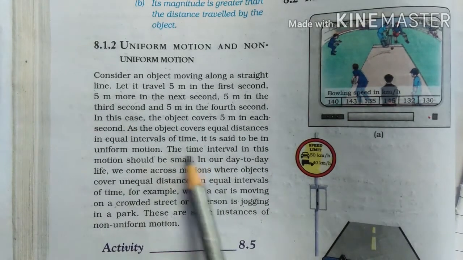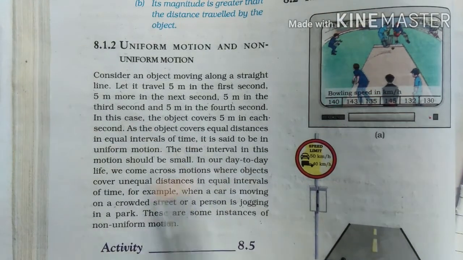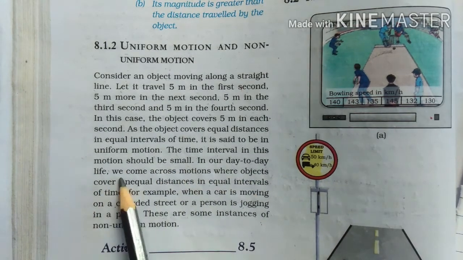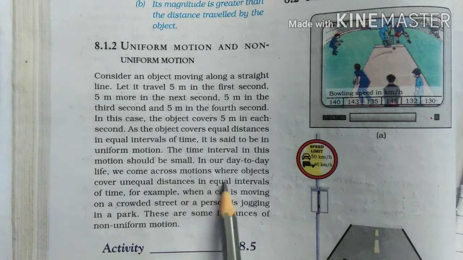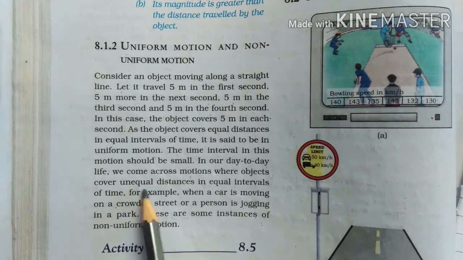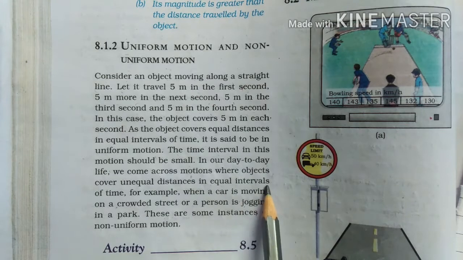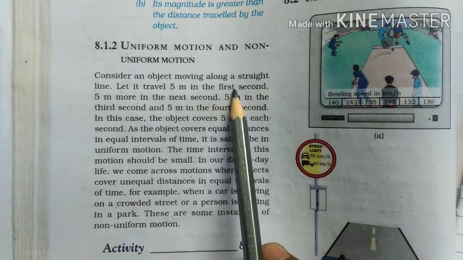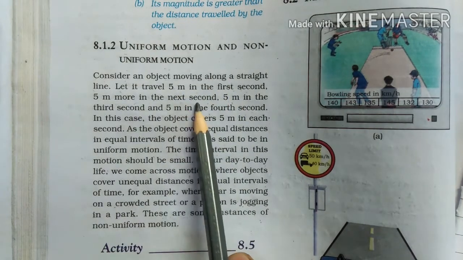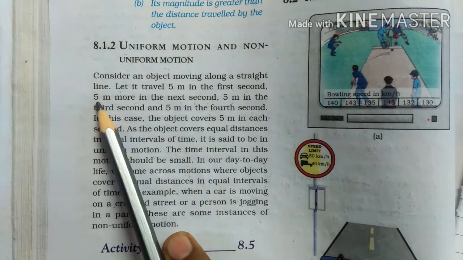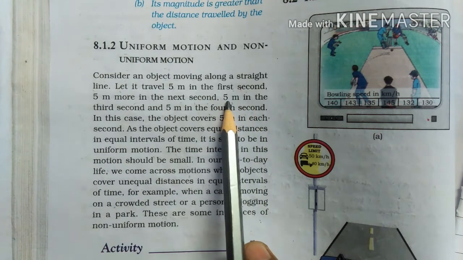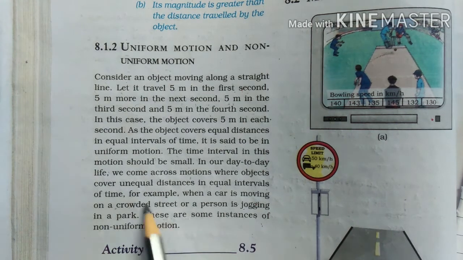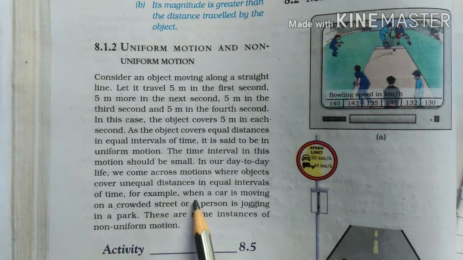The time interval in this motion should be small. In our day-to-day life, we can come across motions where objects cover unequal distances in equal intervals of time. Means suppose I covered in the first second 5 meters, in the next second I covered 6 meters, in the next second I covered 7 meters, means time is the same but distance is changing. For example, here another example has been given.